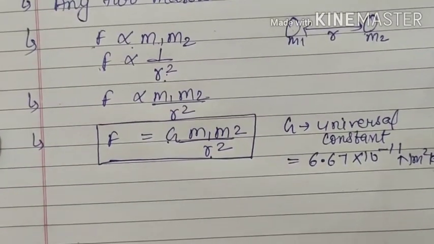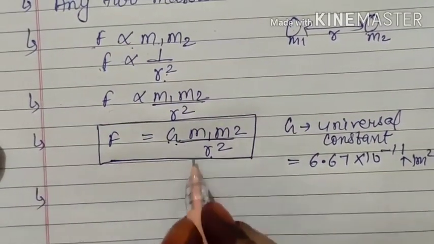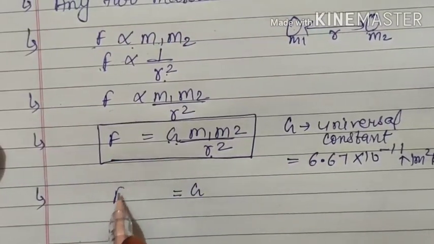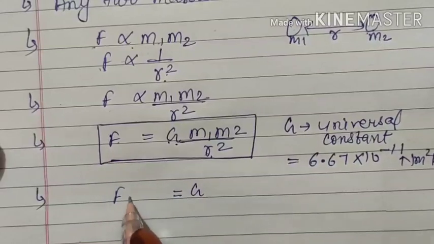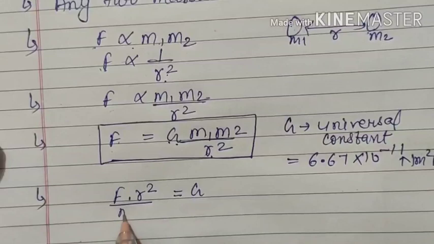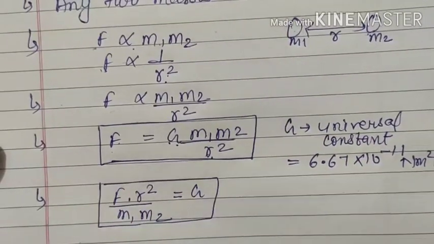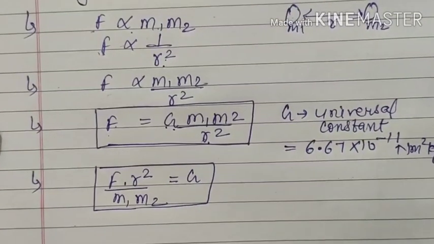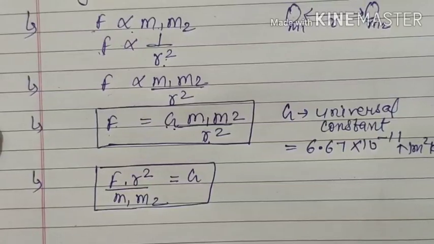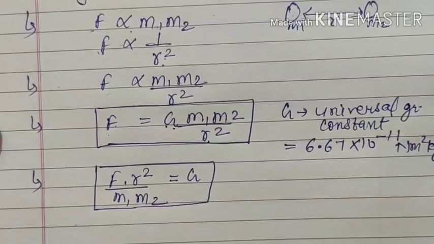Now we will discuss some things about G. About F we have already discussed everything. If you want the value of G, then you bring r square here and bring m1 and m2 here, so G is equal to F r square divided by m1 m2. This is your capital G, universal constant, or you can say universal gravitational constant, because we have a lot of constants in physics. So you can add here gravitational constant.